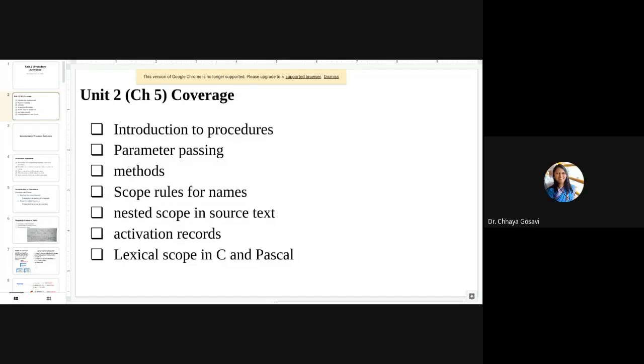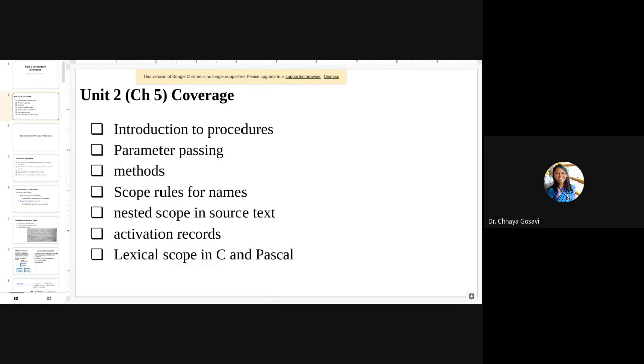Functions. There are different keywords for procedures and functions. Procedures and functions are nothing but the same thing. We didn't want to repeat the same code again and again. That's why we create a function, and a function call will transfer control from the function call to the function body. The body will get executed and control will return back to the function or procedure.